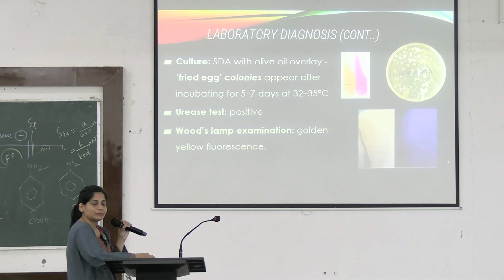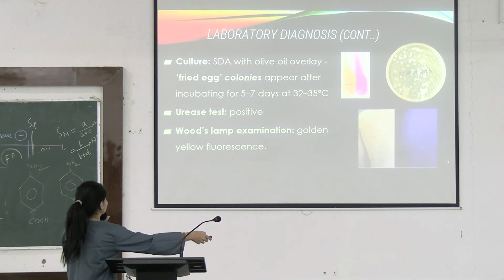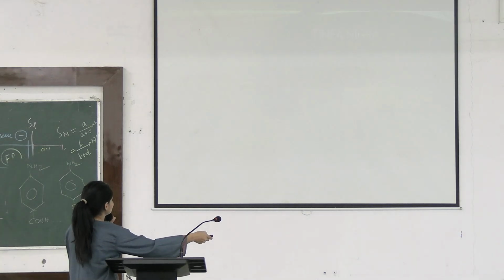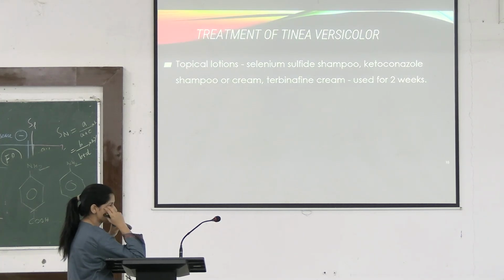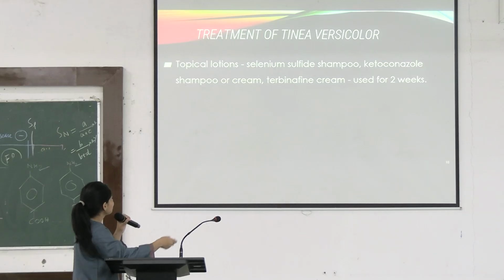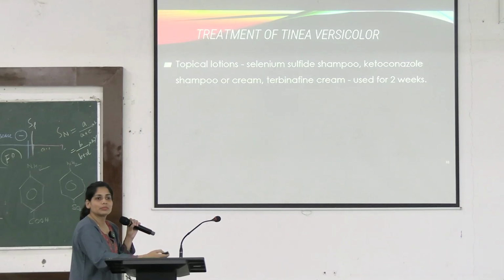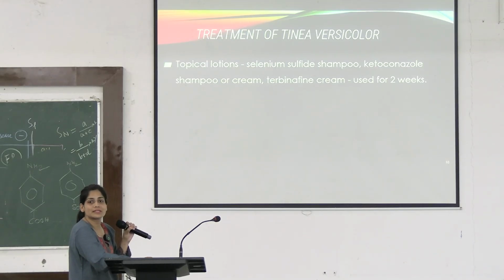It's because of what? Some substance that fluoresces under the wood lamp examination, under the fluorescence light. Okay? How can you treat it? You can treat it with selenium sulfide shampoo or ketoconazole or terbinafine cream. This was about Tinea versicolor.